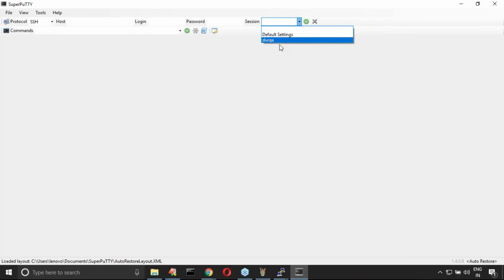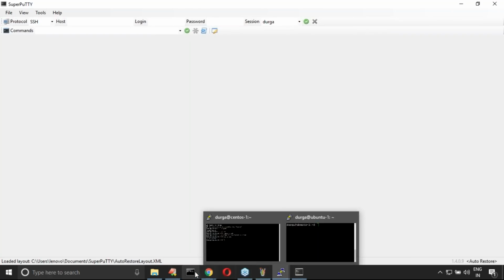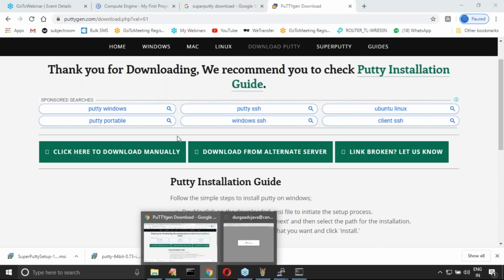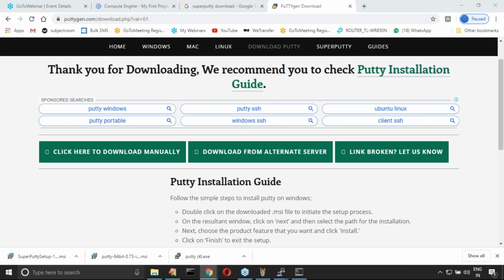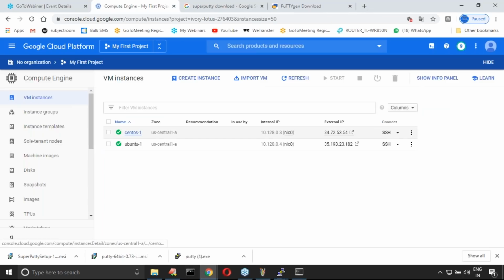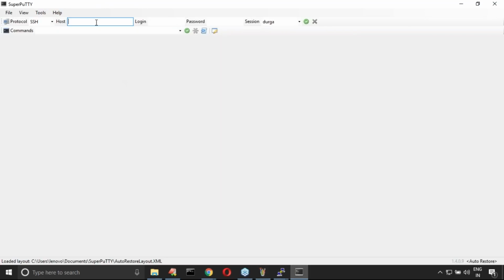Now observe. Have you observed? Durga is available here. Now observe carefully. Let me go to my cloud platform. I want to connect with the CentOS. What is the external IP? Copy it, and let me paste it here.